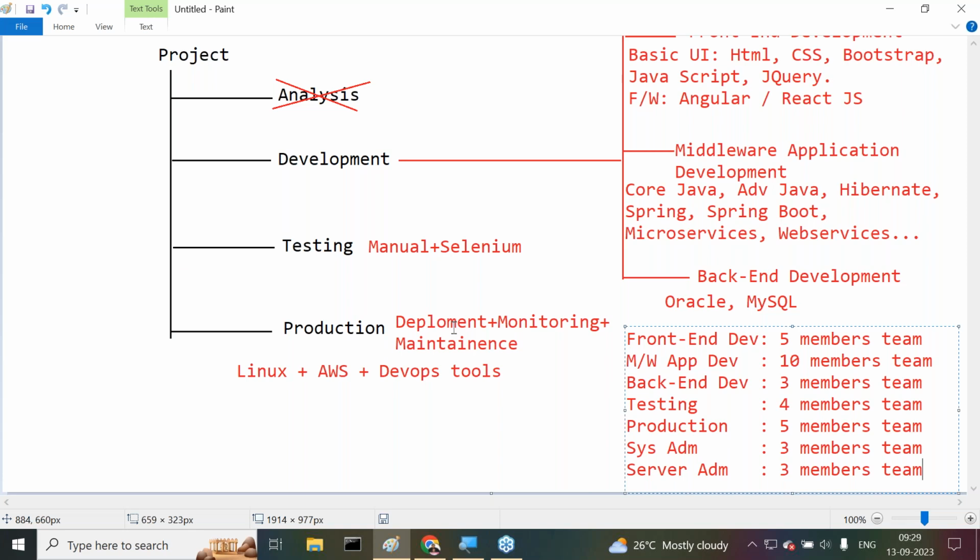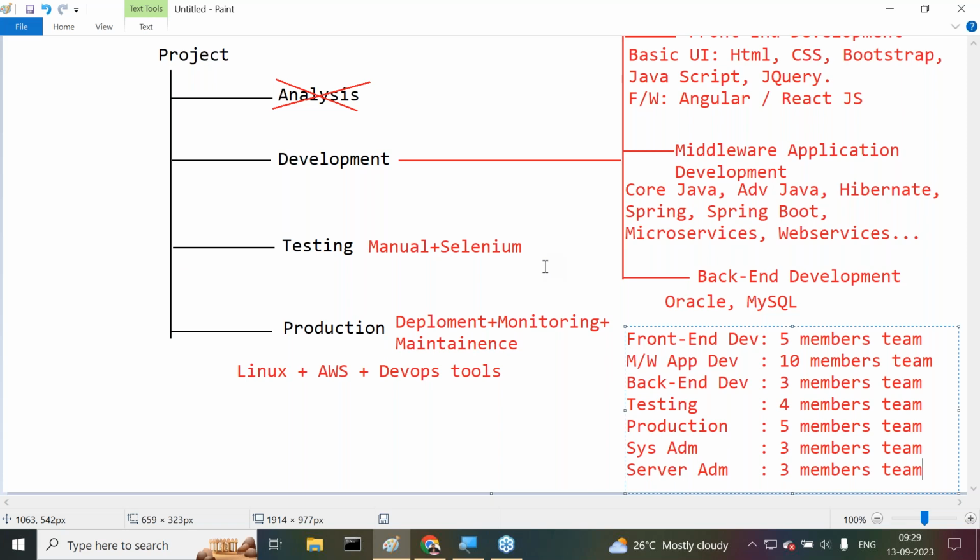companies want to select the people or resources who must be involved in the development part: front end development, middleware application development, back end development, testing and production. That means the resource must have knowledge on all these areas. Nowadays companies are recruiting resources like what? The resource must have knowledge on all the technologies and tools, all the life cycle phases of the software. If any such resource is available, they will take them immediately. This is the situation nowadays.